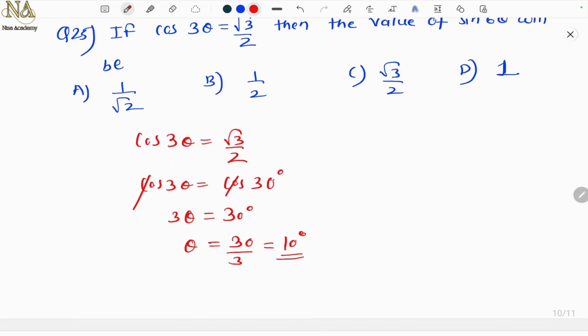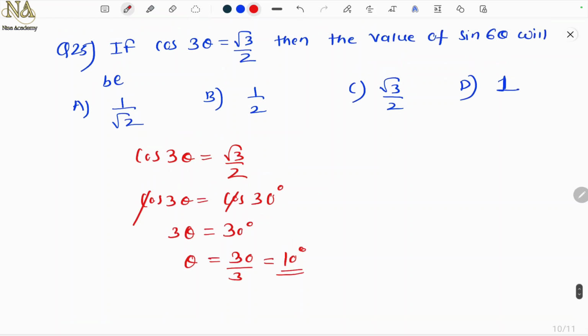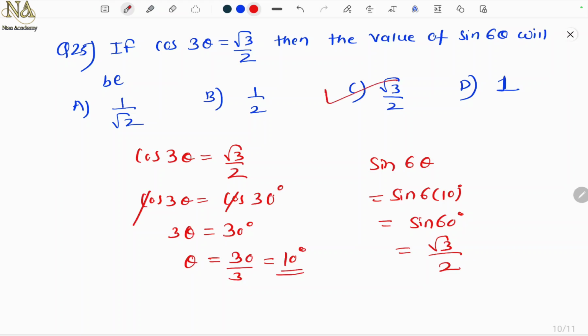Now let's substitute. Sin 6 theta is sin 6 into 10 degree, which is sin 60, and sin 60 is root 3 by 2. So the answer is option C, root 3 by 2.